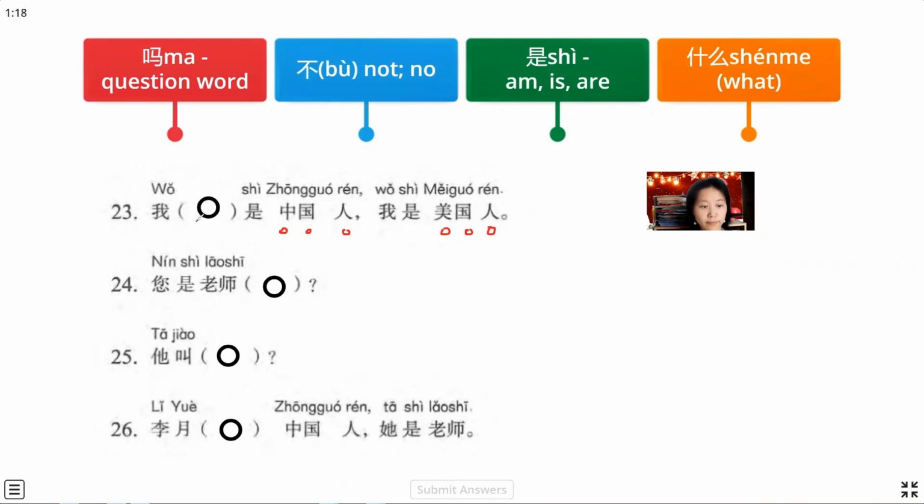Both sentences use 是, but for nationality we always have only one. So here we use 不是.